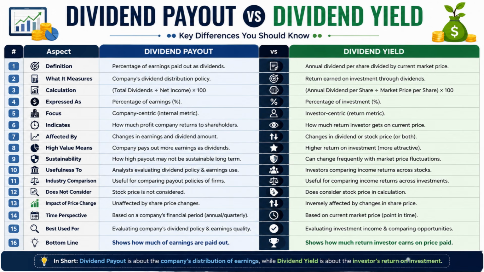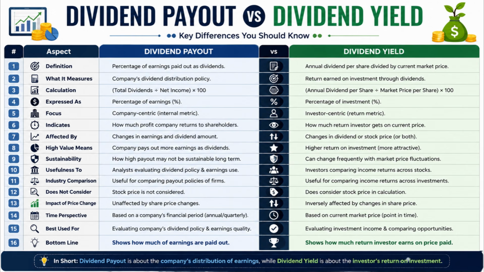Number 7. Dividend payout is mainly affected by earnings and dividend decisions, whereas dividend yield is affected by both dividend payments and stock price movements. Number 8. A high dividend payout means the company distributes a larger portion of its earnings, whereas a high dividend yield means investors receive a higher return from dividends.